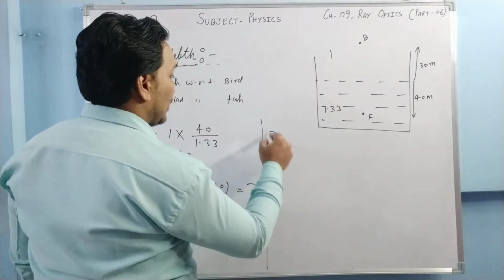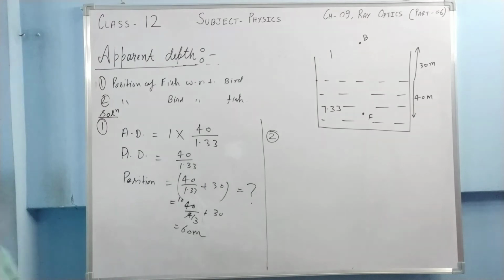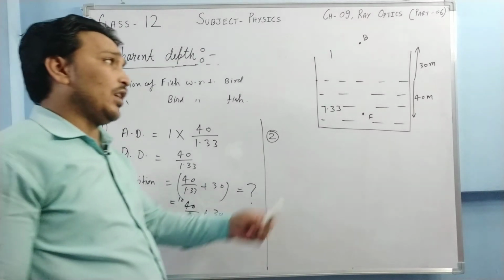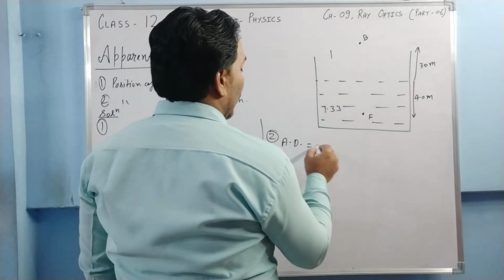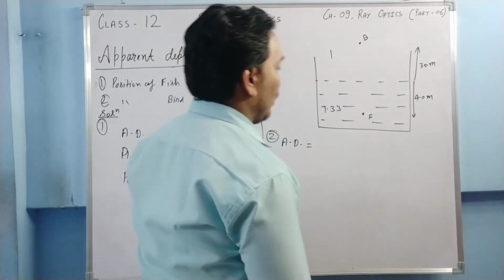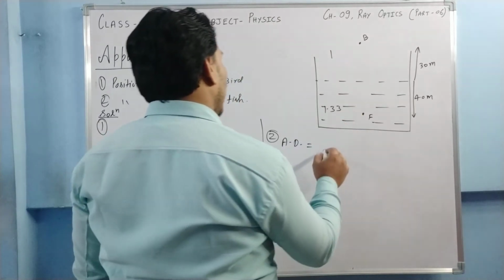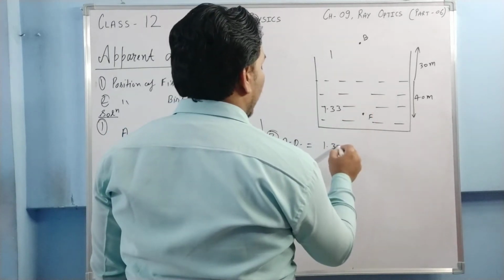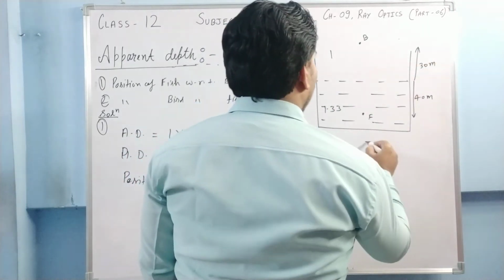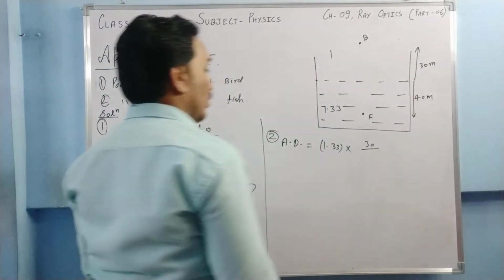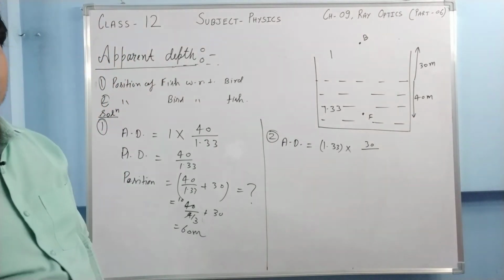In the second case, position of bird with respect to fish. Now fish is observer and bird is object. So apparent depth will be refractive index of the medium of observer. Who is observer this time? Fish. So it will be 1.33. Multiply by what is the real depth? Real depth is 30. So 30 upon what is the refractive index of the medium of object? It is 1.